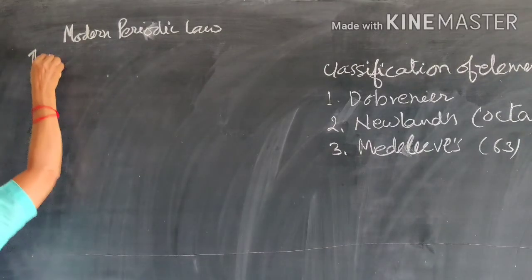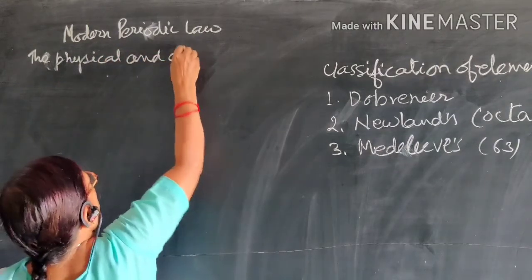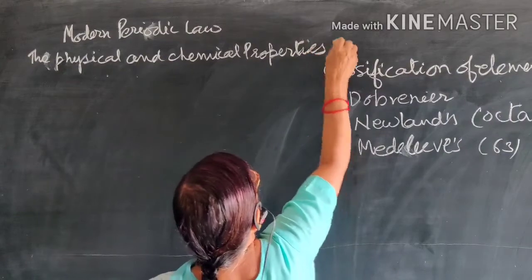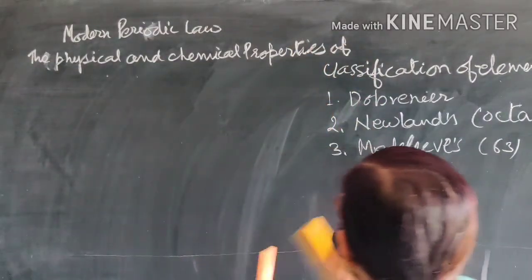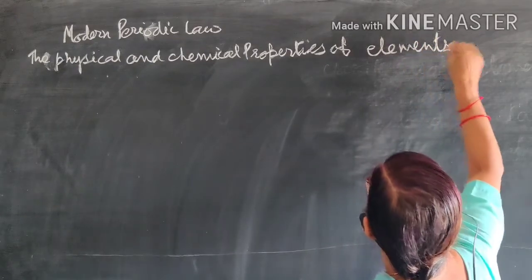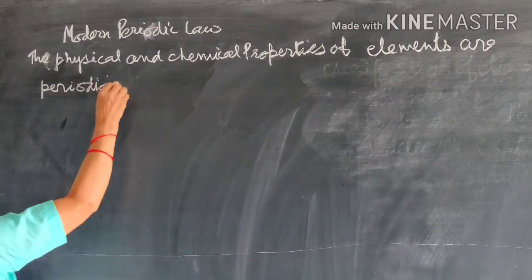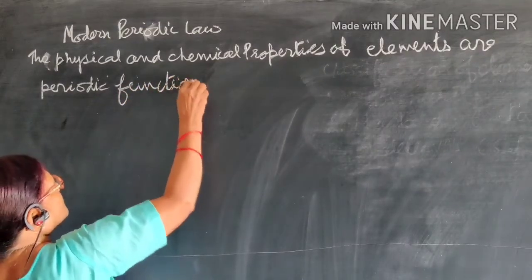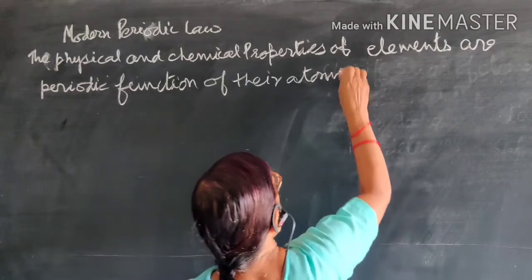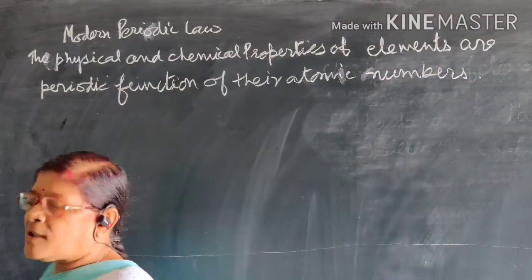According to this, the physical and chemical properties of the elements are a periodic function of their atomic numbers. Atomic numbers.